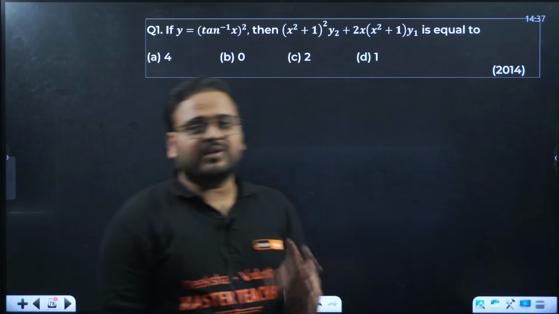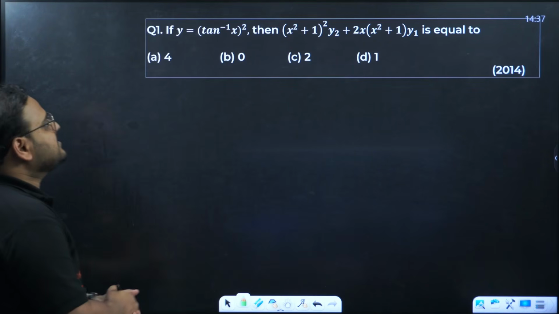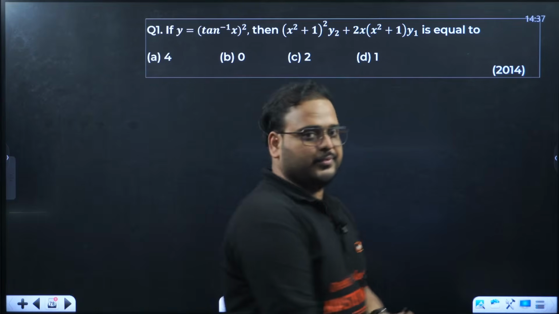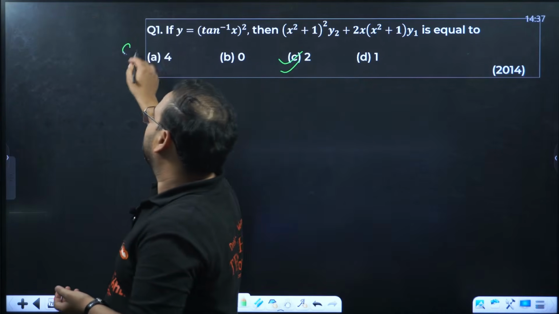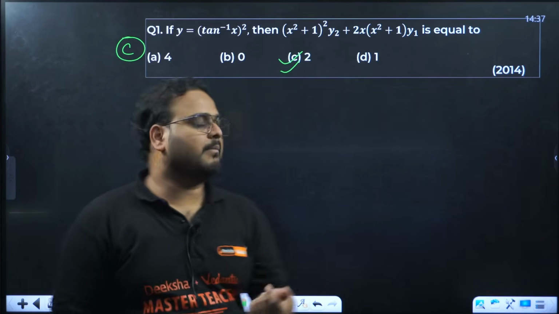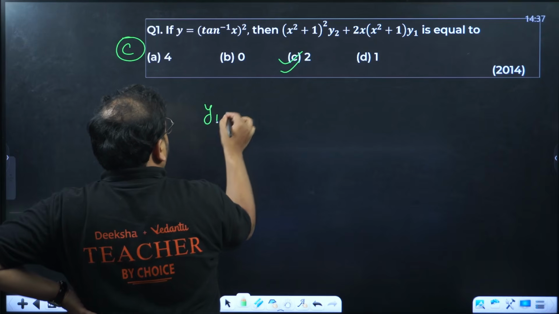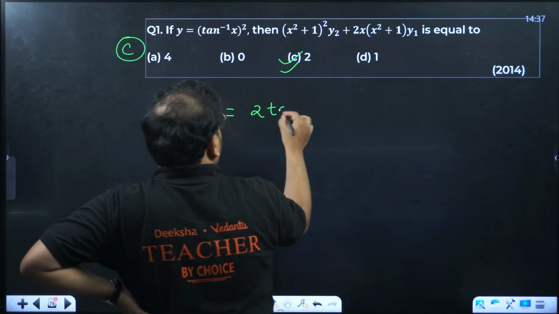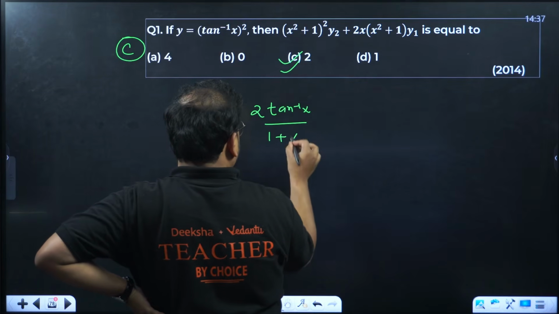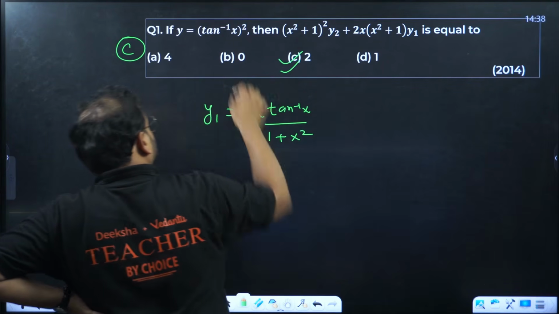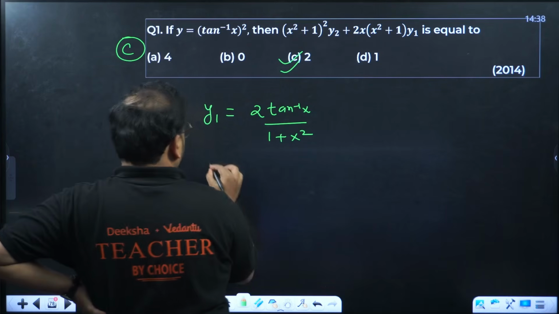Now some PYQs of CET. If you have solved your board's PYQs, you'll know the answer for this question is option C. How come? Start from here. Differentiate. You'll have y1 times 2 tan inverse of x upon 1 plus x square. This comes from polynomial differentiation. The denominator comes from the derivative of tan inverse. Cross multiply.